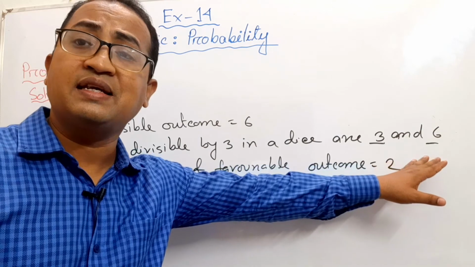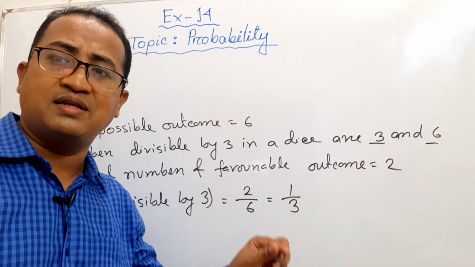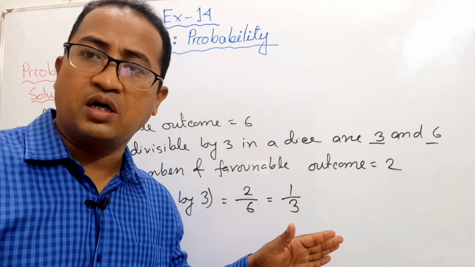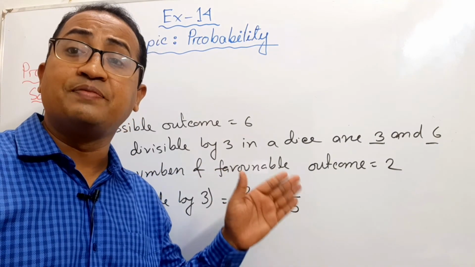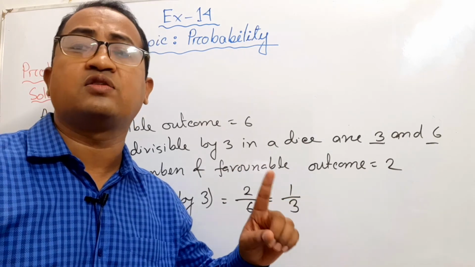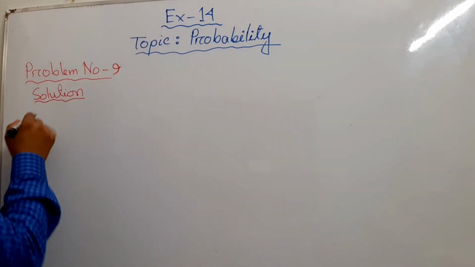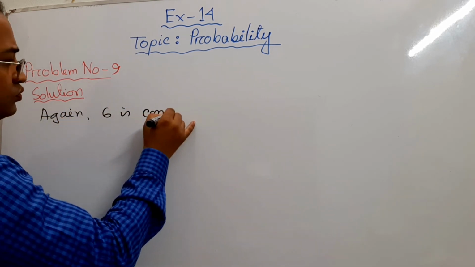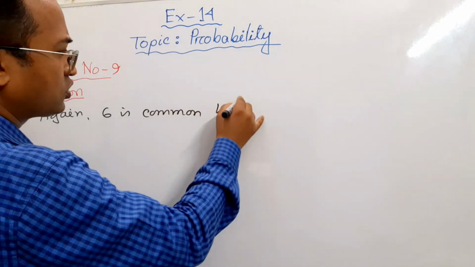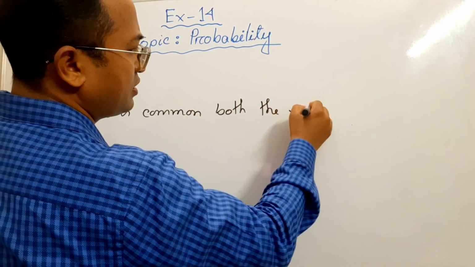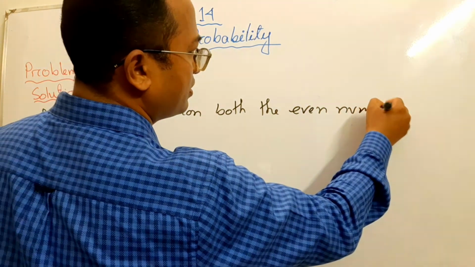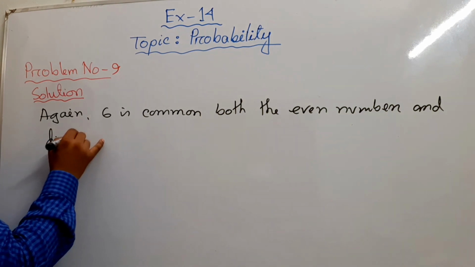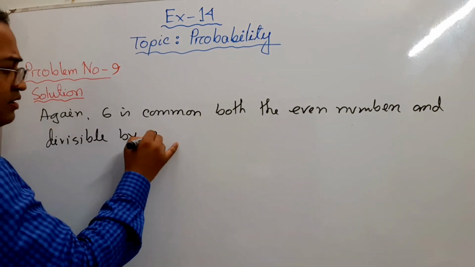But look, this 6 is common to both events, that is divisible by 3 as well as an even number. So the number which is divisible by 3 and even is 1. So look again, 6 is common to both the even numbers and numbers divisible by 3.